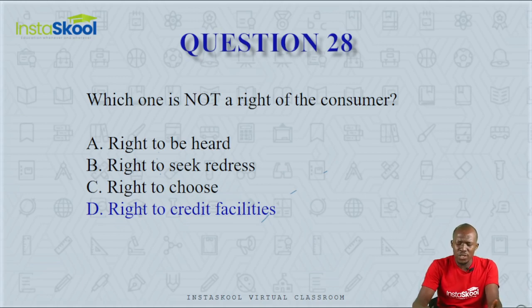A consumer has the right to seek redress. When a consumer has been wronged or badly attended to or treated, the consumer has the right to seek a correction of the wrong that has been done. And a consumer has a right to choose any of the products that they wish to buy.